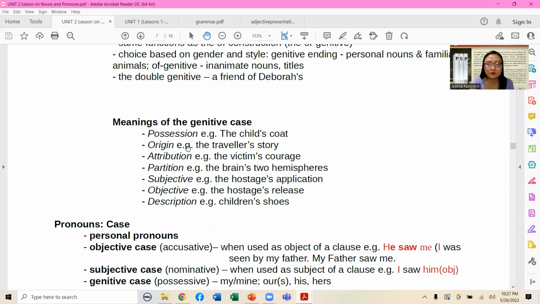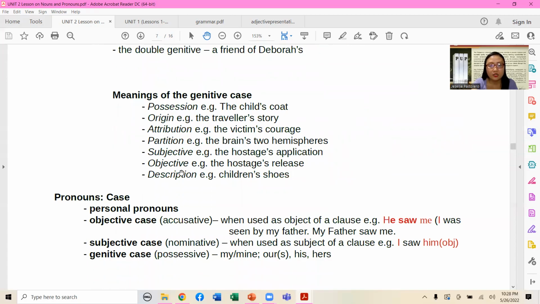Okay, sa genitive case, meron tayong possession, form, example given, the child's coat. Origin, example given, the traveler's story. Okay, attribution, example given, the victim's courage. No? Okay, attributive, ibig sabihin, it means characteristics. No? Partition, example given, the brain's two hemisphere. Okay, the brain's two hemisphere.